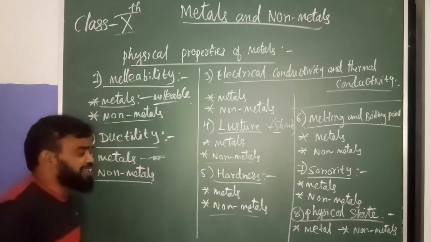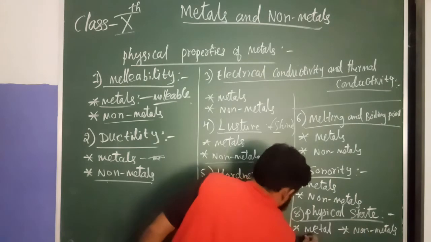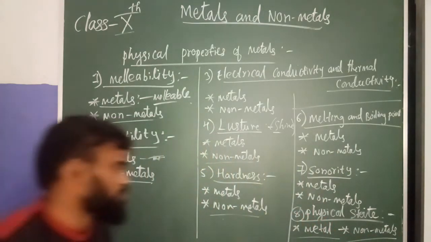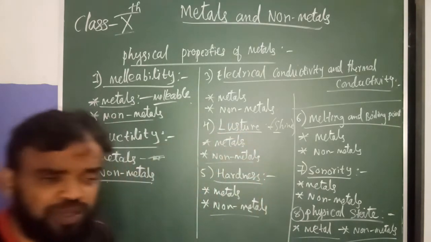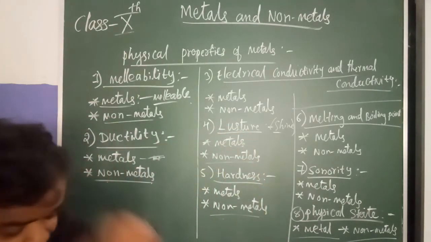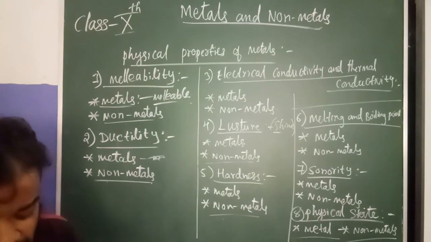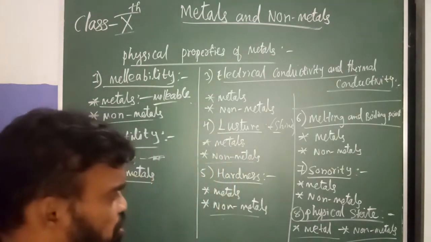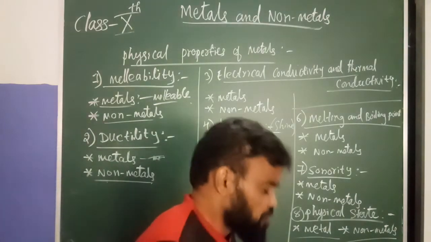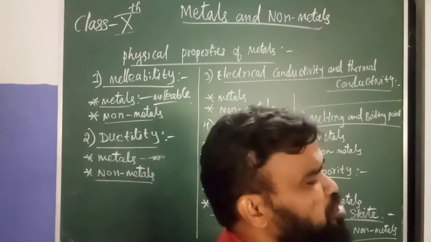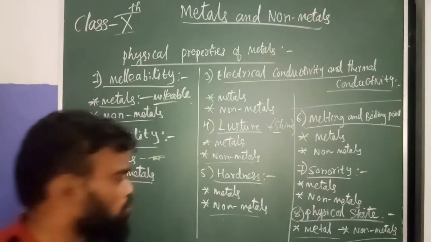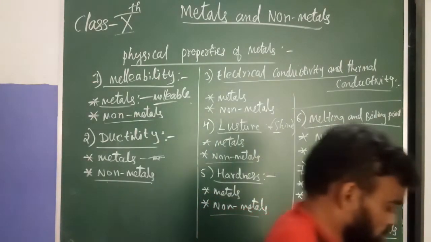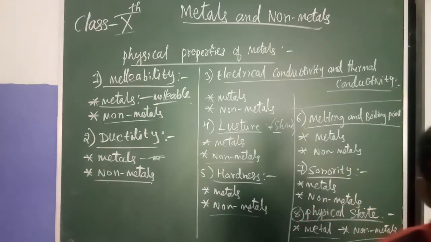Next is physical state of metals and non-metals. Metals are always solid at room temperature. Non-metals can be solid, liquid, or gas. Understood? These are the 8 points. Next I am going to explain the chemical properties of metals and non-metals.